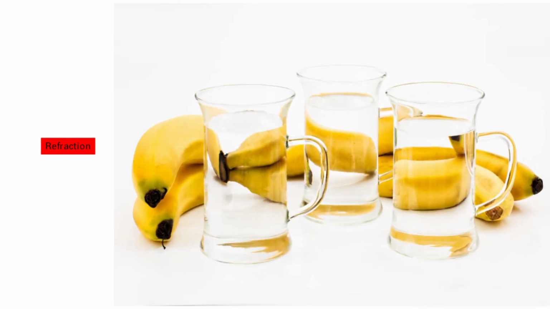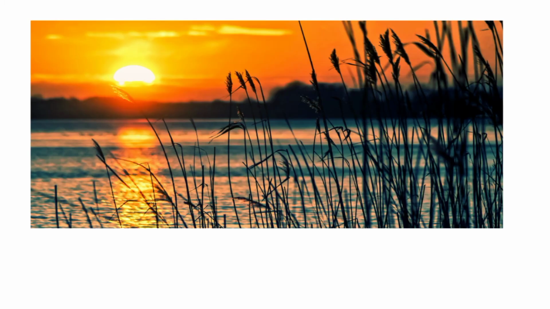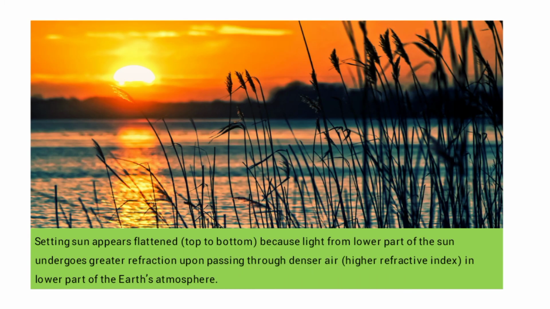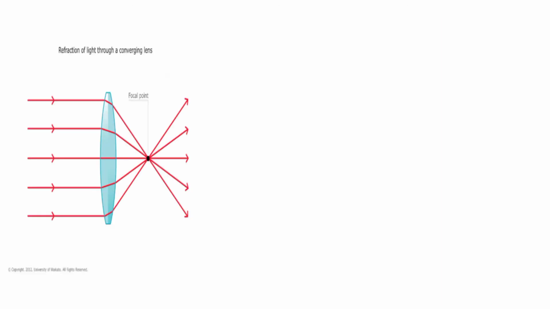This is the best example of refraction. So here there is a bending of light rays. And the sunset is also an example of refraction. So here, light from the lower part of the sun undergoes greater refraction upon passing through the denser air in the lower part of the Earth's atmosphere.